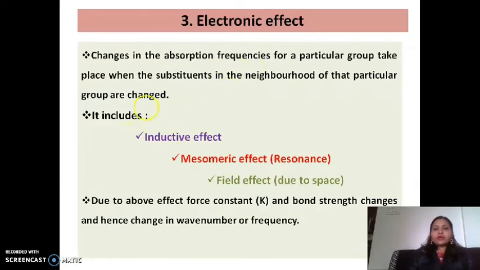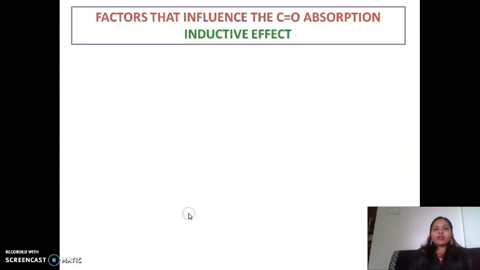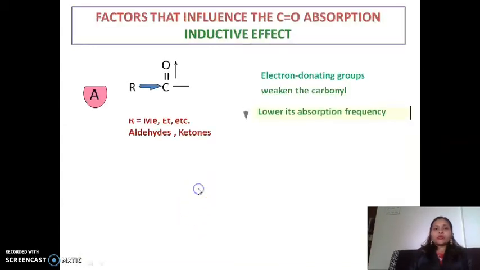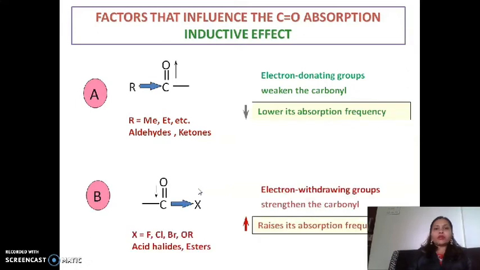Another effect which affects the vibrational frequency is the electronic effect. In that, the change in the vibration frequency for a particular group takes place when the substituents in the neighborhood of that group are changed. It includes inductive effect, mesomeric effect, and field effect. We'll see them one by one. Due to these, the force constant and the bond strength change, and so the wave number and frequency change. First we will discuss the inductive effect, how it affects the vibrational frequency. Now we'll see the functional group of the carbonyl group.